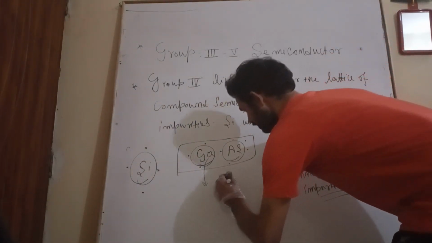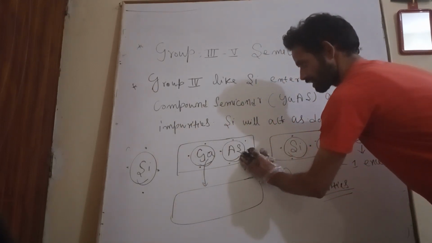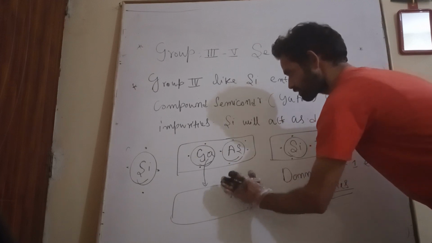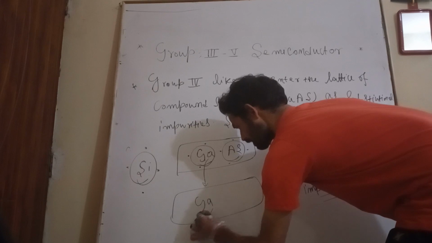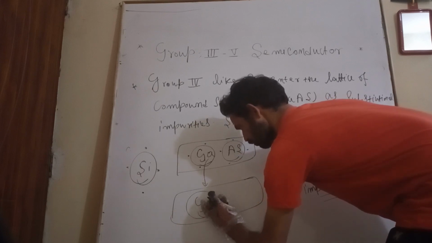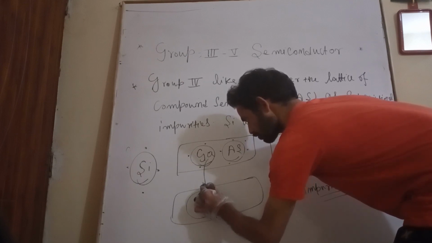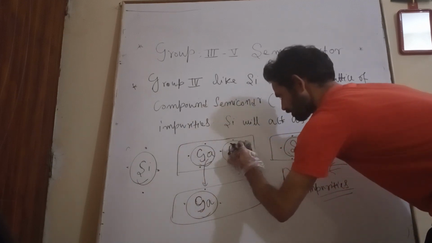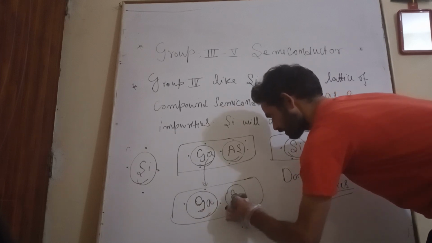Now we are going to replace arsenic instead of gallium. So this is gallium arsenide. Gallium is as it is; it will not change at all. It has 3 electrons. Now silicon will replace this arsenic, so in place of arsenic, silicon will come here.